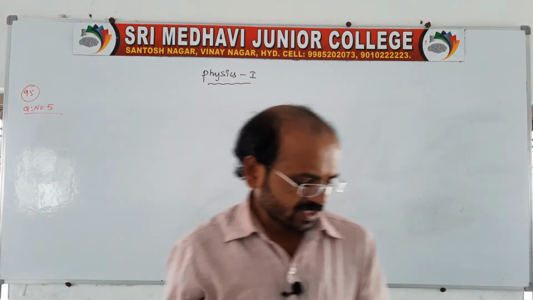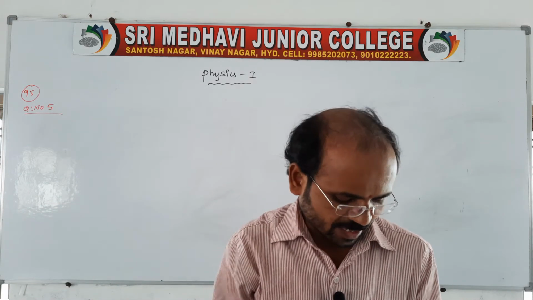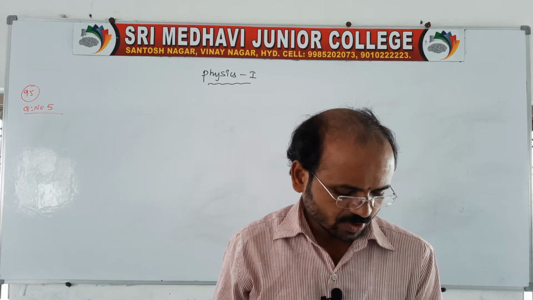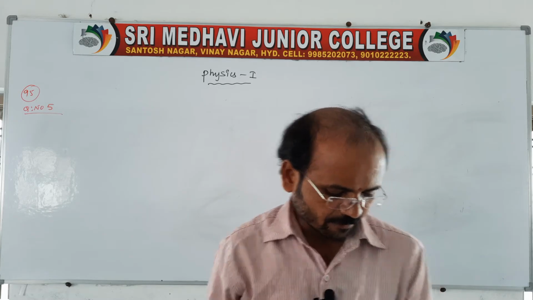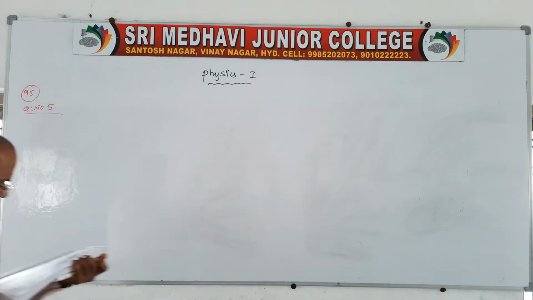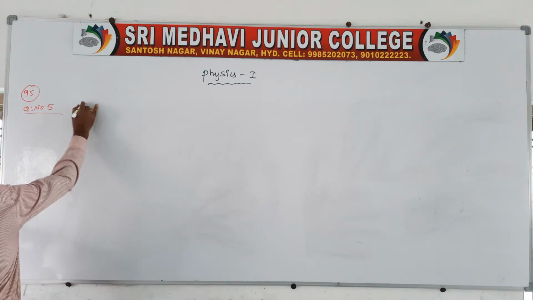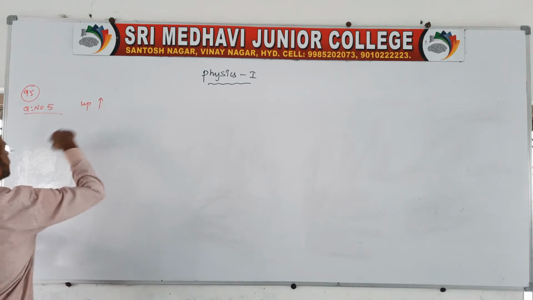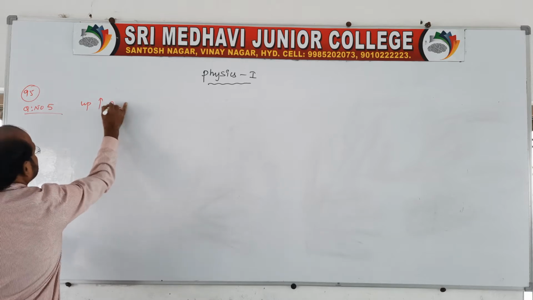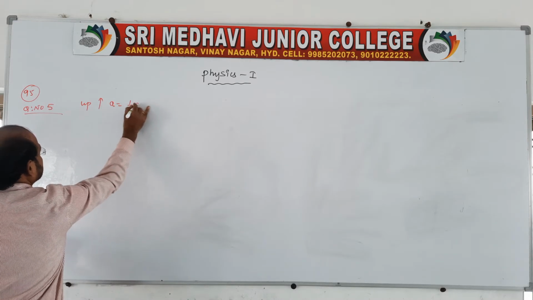A man in a lift feels an apparent weight W when the lift is moving up with a uniform acceleration. See, the lift is moving up with an acceleration a is equal to 1 by 3 g.